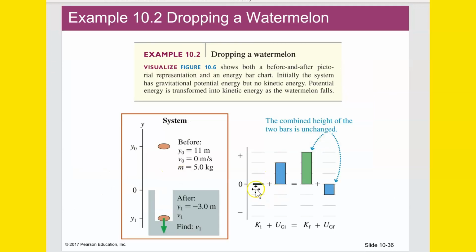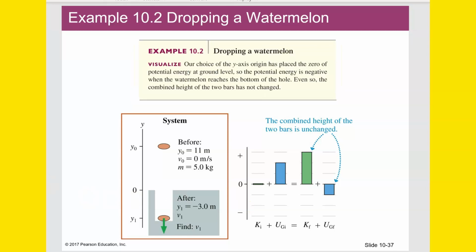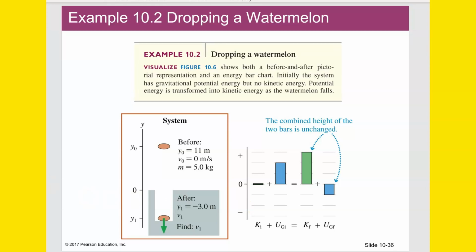Do that arithmetic, and we should get, here's the energy bar chart that they kind of do. They did it with the last thing being -3, which is totally fine. So if they do it that way, the bar chart would look like this. It would be 0 kinetic at the beginning, some potential. Then at the end, the kinetic energy is actually above what the potential energy was.